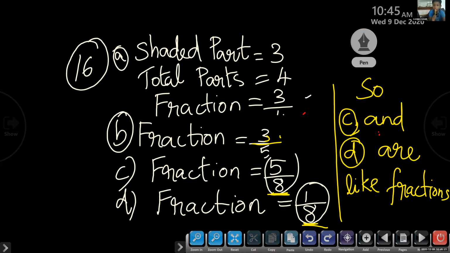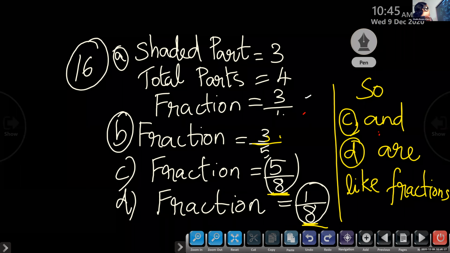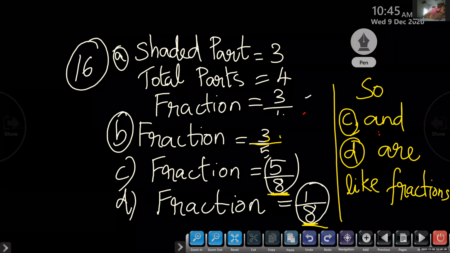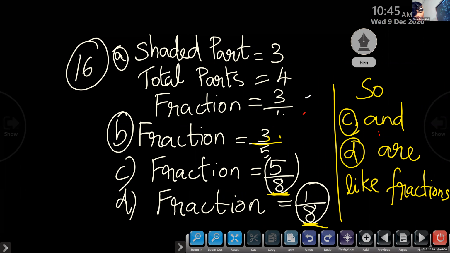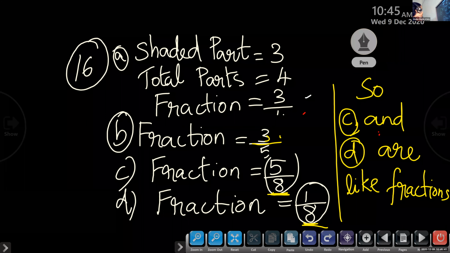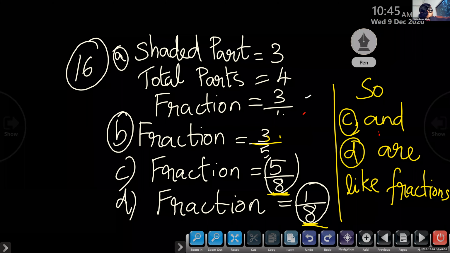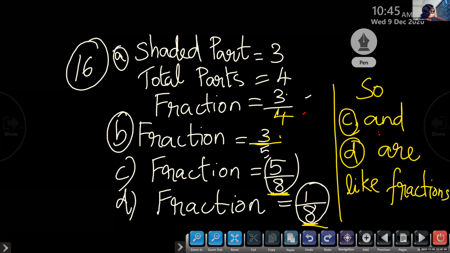5/8, 1/8. C and D, they are like fractions. Can you tell me why C and D are like fractions? Because it is same denominator. Same denominator. Okay. Before, there was confusion because you were looking at the numerator. So you have to look at the denominator. 3/4, here 3/5. 4 and 5, they are different.